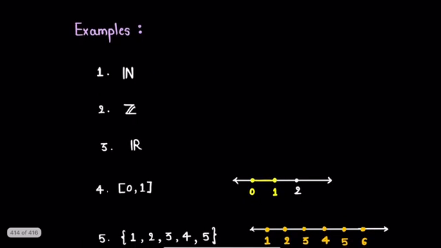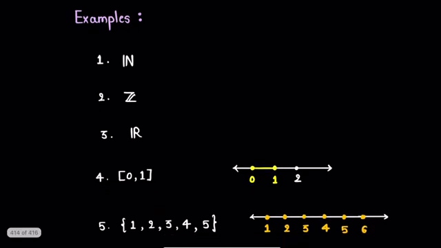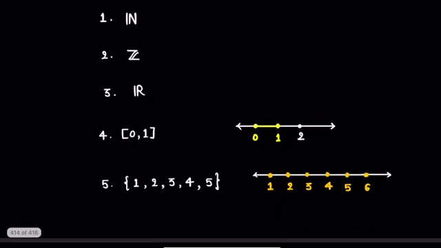So here are some examples. First three examples are of natural numbers, set of integers and set of real numbers. These three sets are closed subsets of real numbers, hence they form infinite timescales. Next example is of closed interval 0, 1. We know that every closed interval of the real numbers is a closed subset of real numbers, so this will form a timescale. Fifth example is a set containing numbers 1, 2, 3, 4 and 5. Now we know that every finite subset of real numbers is always a closed subset of real numbers. So this set will form a timescale.